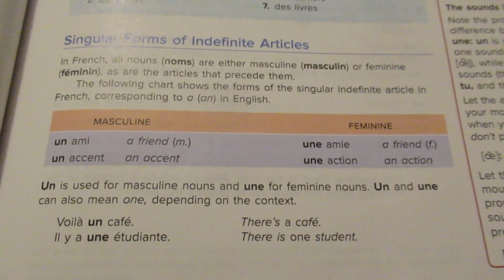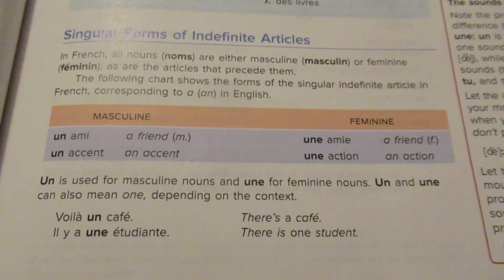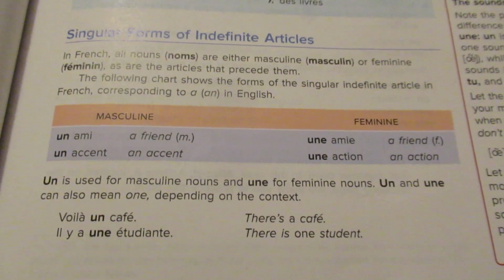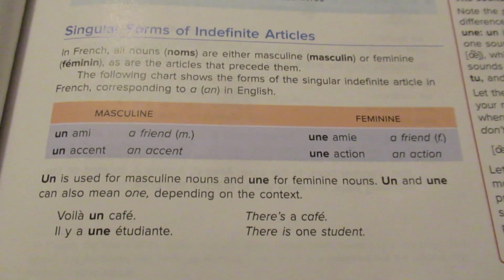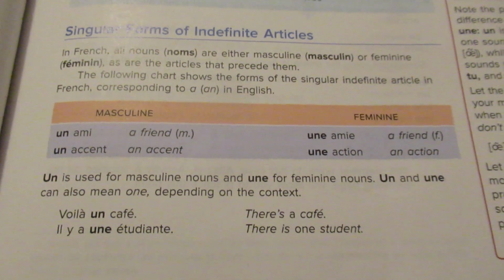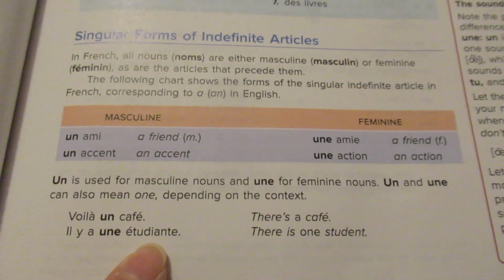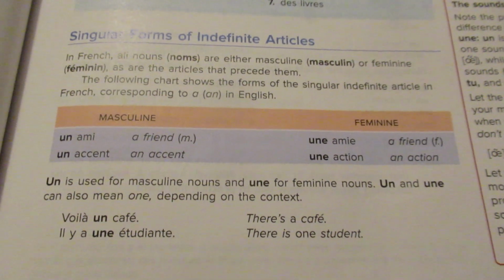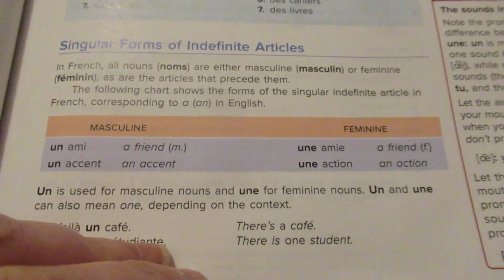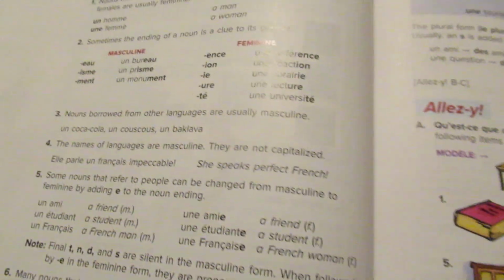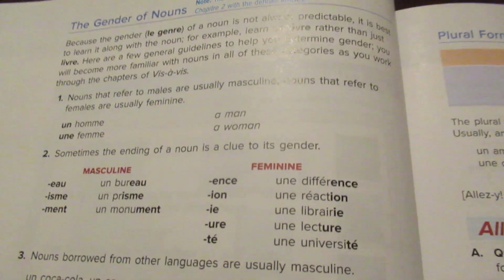The un and une can also mean one depending on the context. So you can say, voilà un café, there's a cafe, or il y a une étudiante, there is one student. And of course, context will help you know the difference as to what it is that they are trying to say.